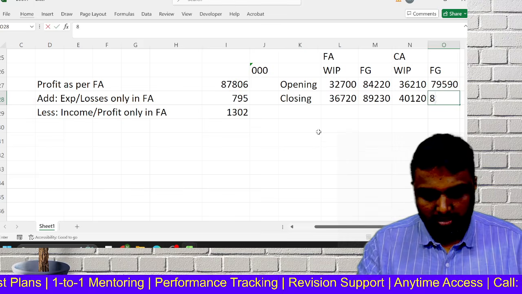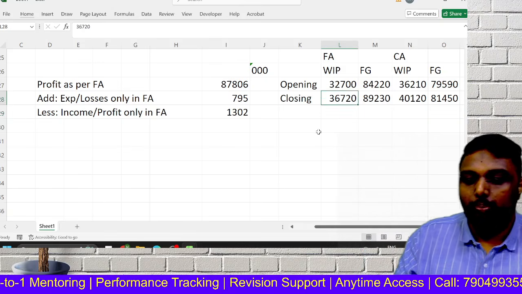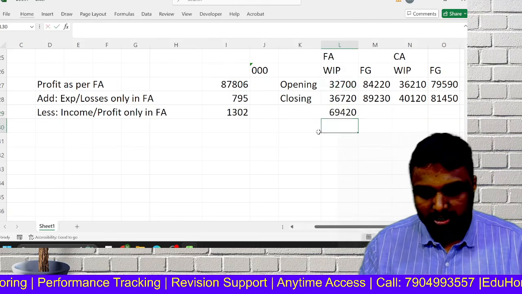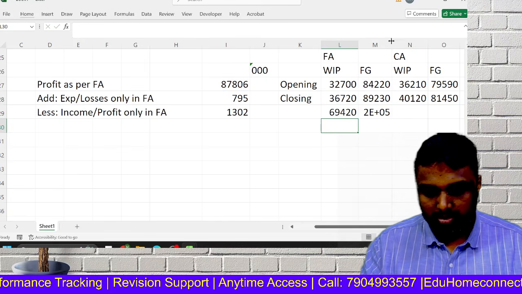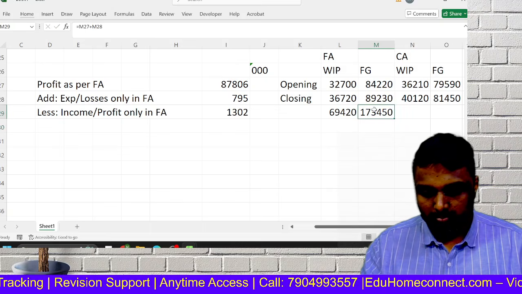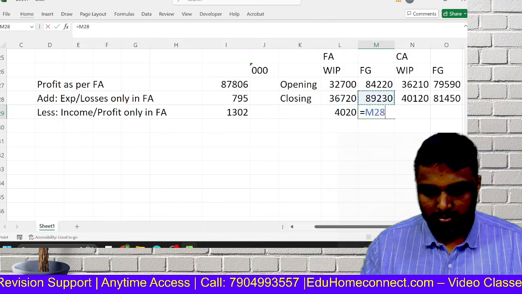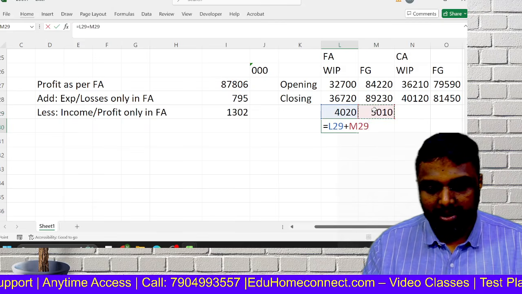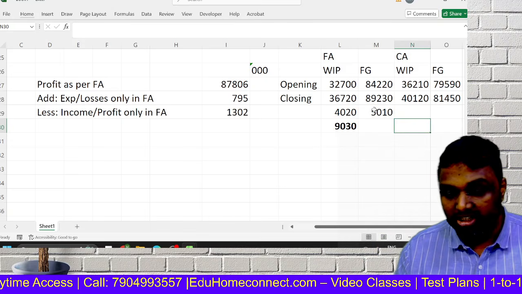I'm doing one shortcut method because any question of this type you can do this way. So opening, closing, what happened? See, opening to closing, there is an increase. Here also opening to closing, there is an increase. Correct. See, both are increased. So what is the aggregate increase? 9030 is the increase in financial accounts.